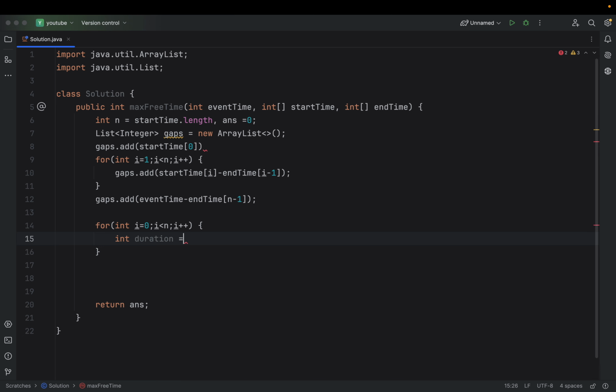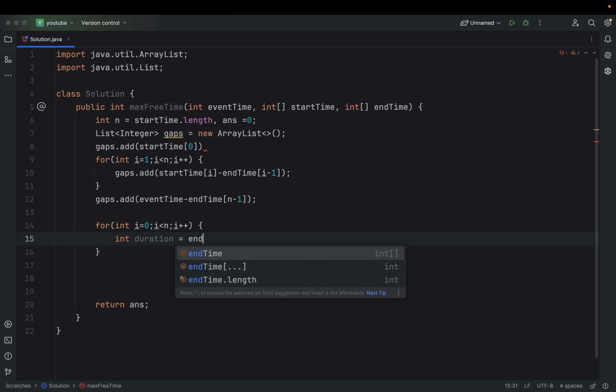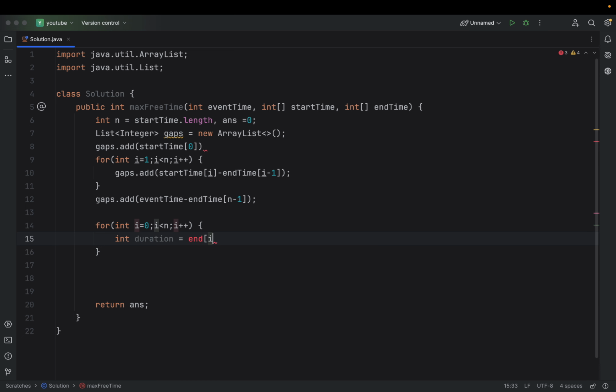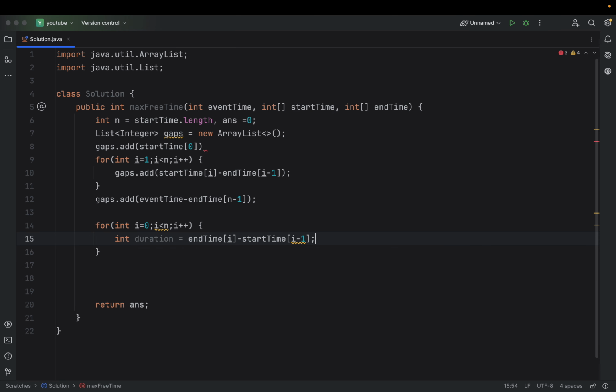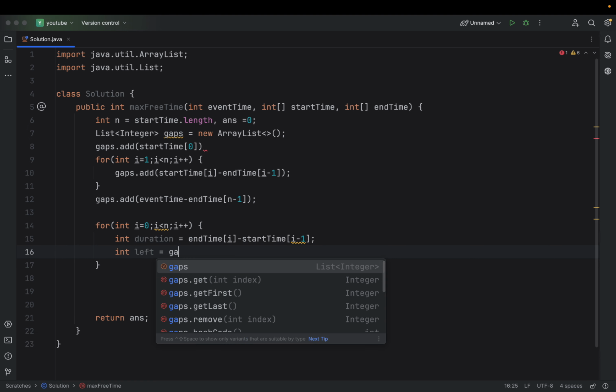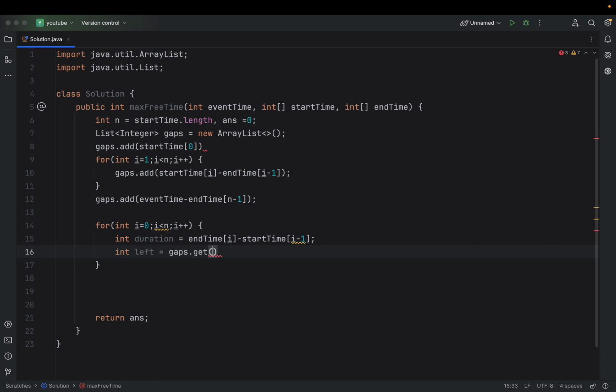The duration for my current event is my end time of i minus start time of i. And for this, my left will be gaps dot get at index i, and my right will be gaps dot get index i plus 1.